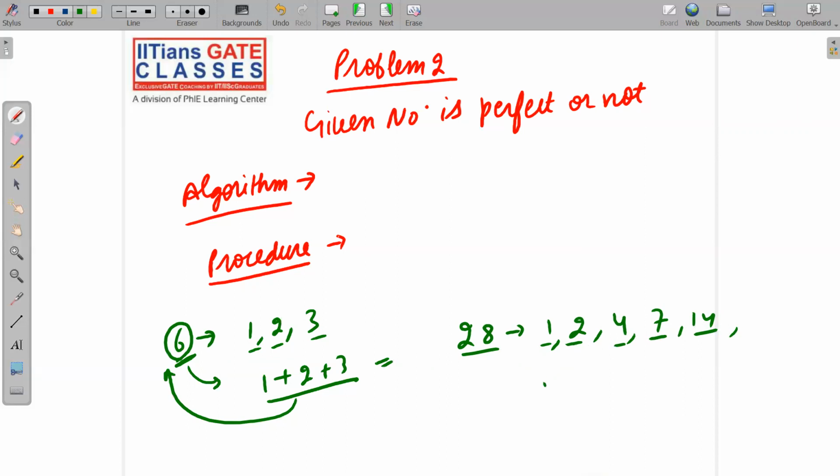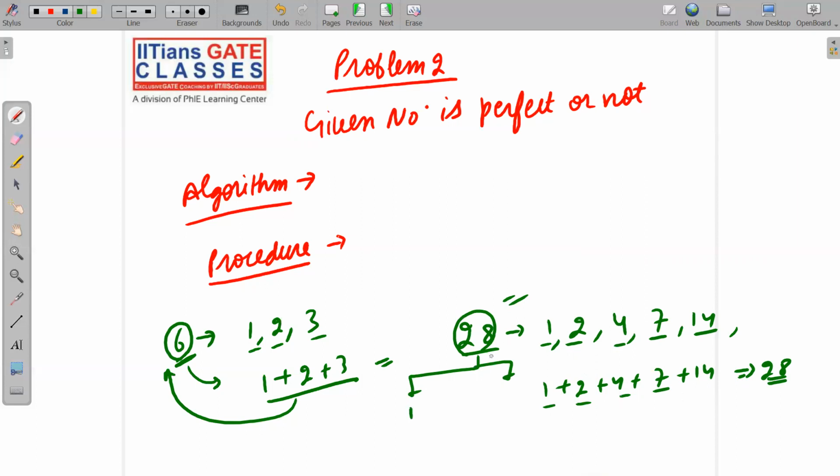So sum them up. 1 plus 2 plus 4 plus 7 plus 14. What will you get? 7 plus 4 is 11, 12, 13, 14, 14 plus 14, 28. Yeah, 28 is also a perfect number. Okay, so how to find the factors? For 28, you can do it like this also.